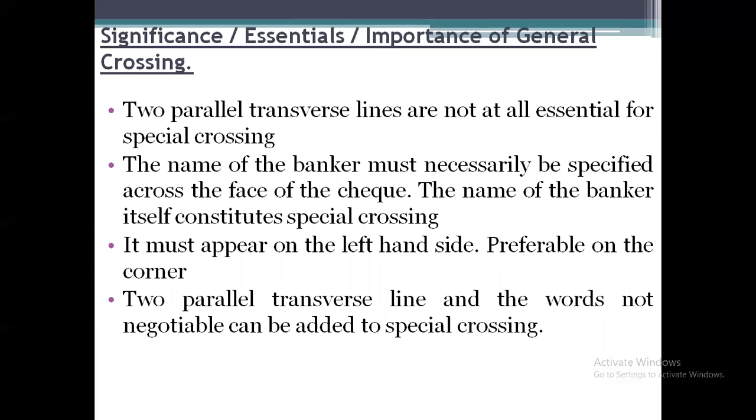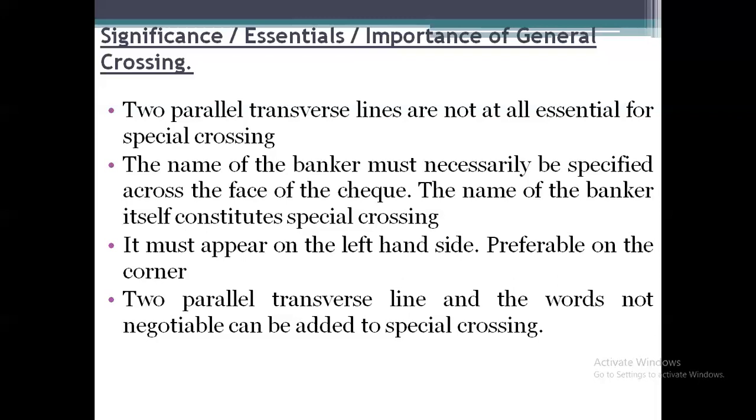The name of the banker itself constitutes special crossing, meaning there is no necessity for drawing the two parallel lines. If they directly write the name of the bank at the top or at the end of the check, it will be considered special crossing. Third, it must appear on the left-hand side, preferably on the corner.